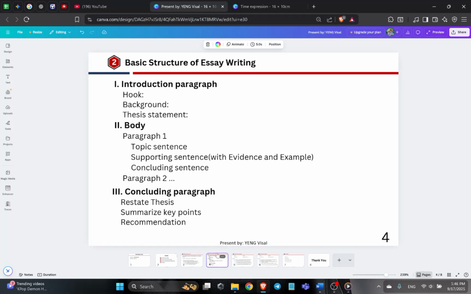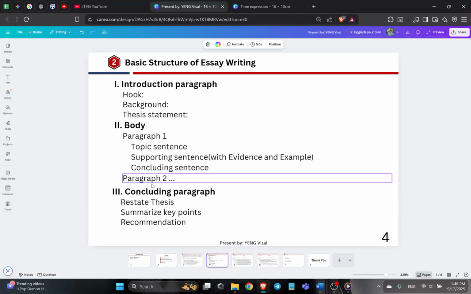Moving on to the next point, which is the basic structure of essay writing. First, we need to understand what an essay is. An essay is a combination of paragraphs that describe and explain a topic with clear examples and evidence. So here is the structure of essay writing.